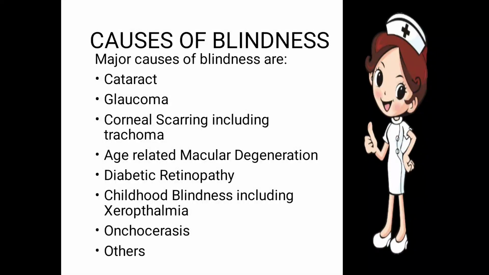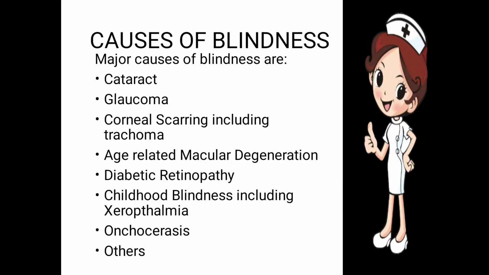What are the causes of blindness? There are different causes of blindness. Major causes of blindness are cataract. Cataract is basically a clouding of the lens in the eye that affects vision. As the person grows in age, the cataract starts developing, and as it becomes mature, the patient is not able to see or perceive light, so it becomes very difficult to do the cataract surgery at the proper time, neither early nor late.